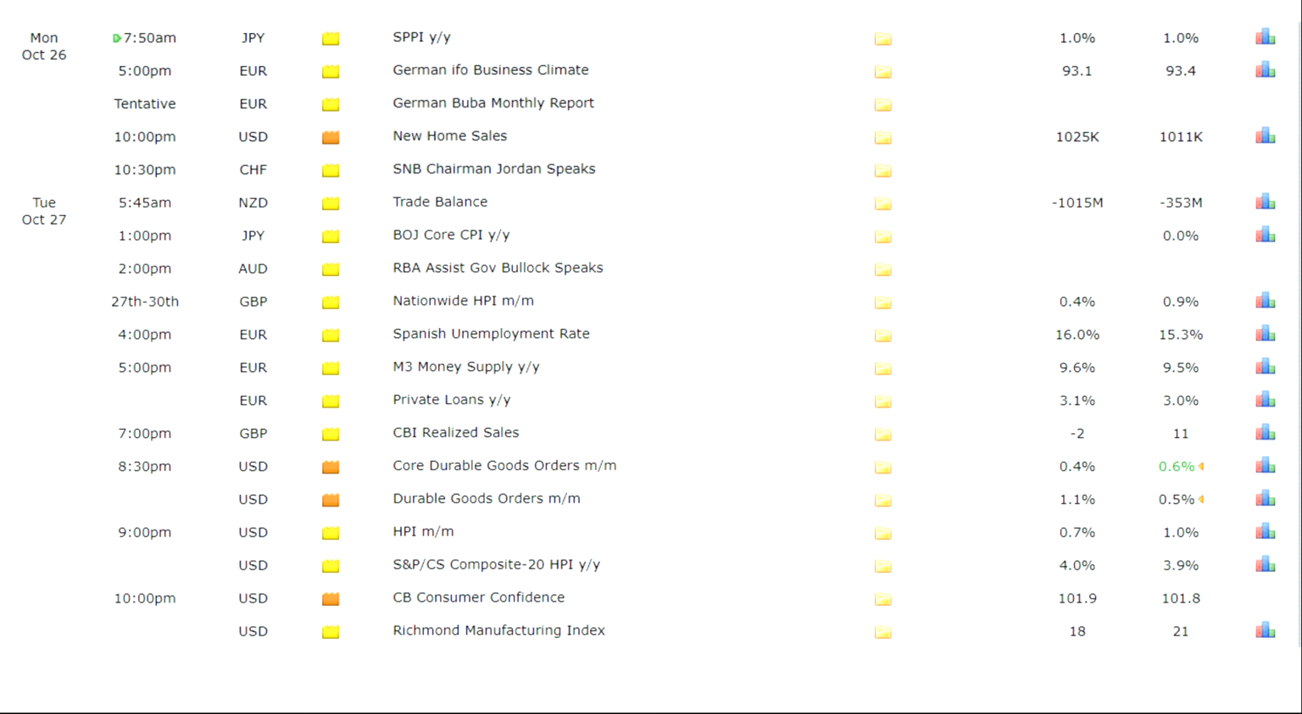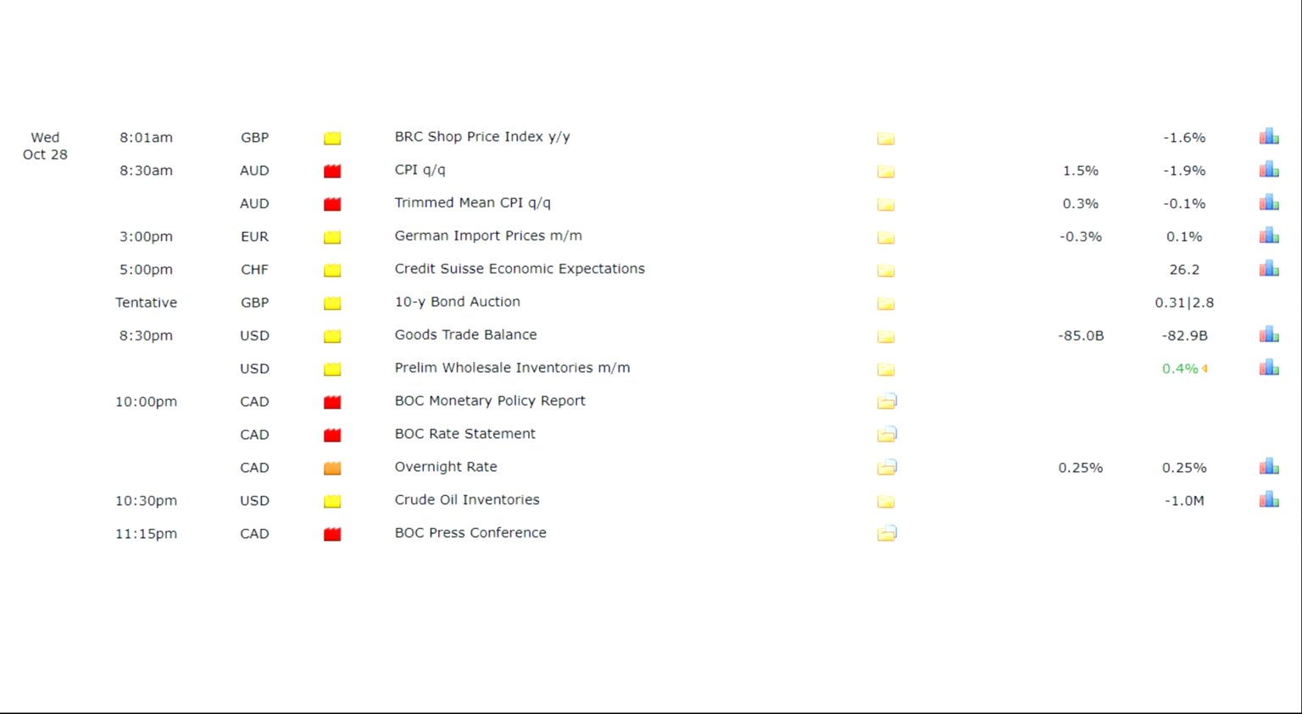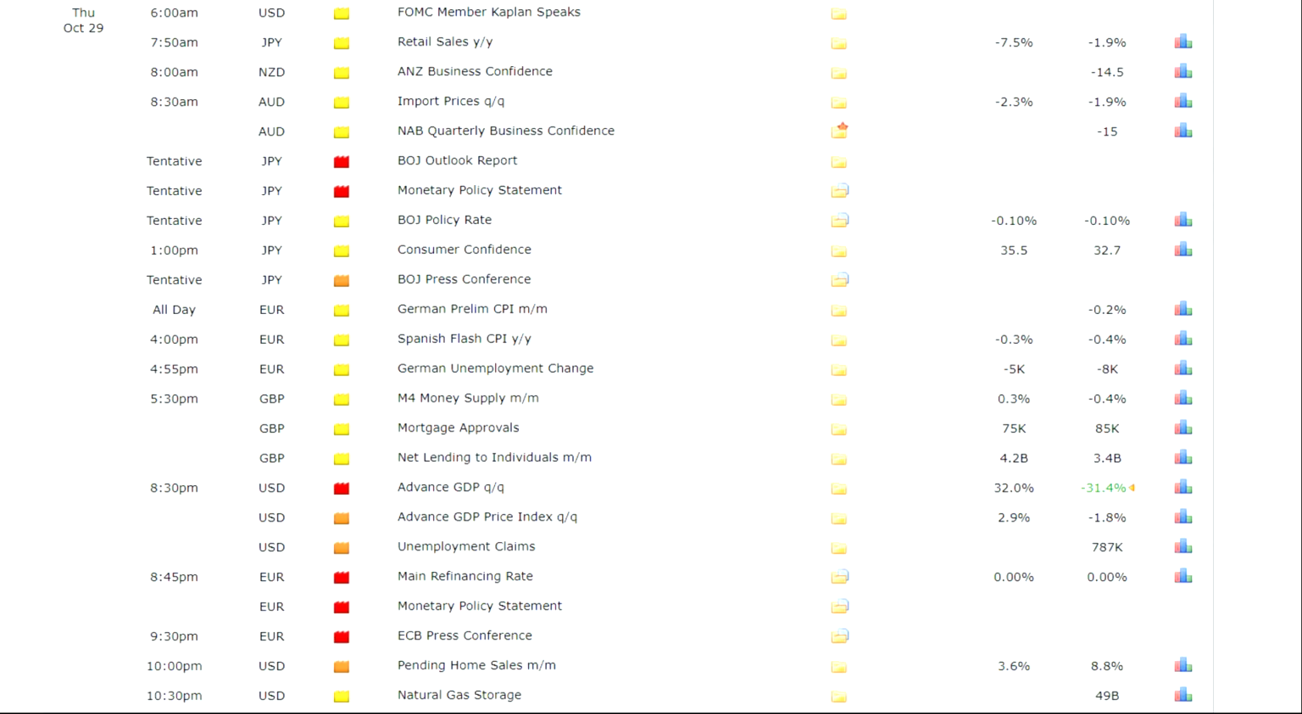For Wednesday, two major inventory reports. The Bank of Canada announced interest rate resolutions. Thursday, which is the most important, which is the US GDP, Japan and European Central Bank interest rate decisions.